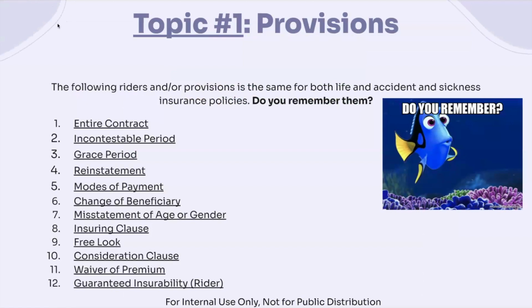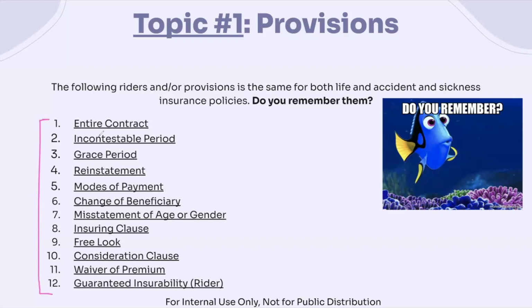So if we remember from life insurance, we have gone through all of these provisions already. And so with health insurance, it's important that we review these again because they also apply to our health insurance policies as well.